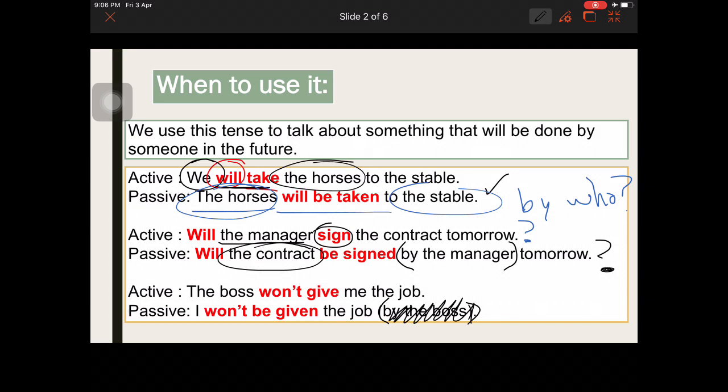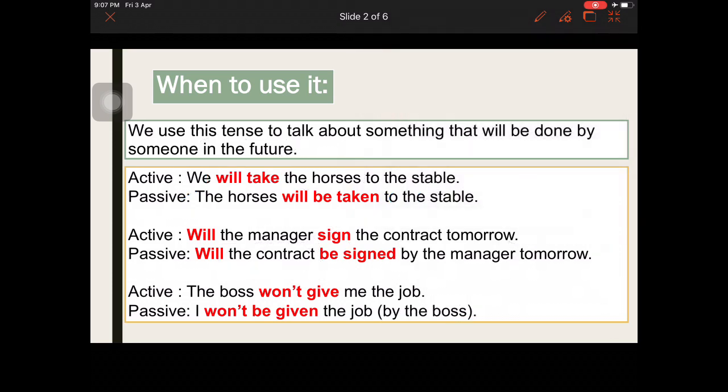Okay? That happens when you have this active and passive idea. One more time, keep the same idea: we use will, or the future, in passive when you want to talk about something that will be done by someone in the future. In the future, maybe in 1 year, maybe tomorrow, maybe in 2 days, maybe in 20 years. We don't know. One more time, time is not important. What's important is what will be done in the future. Okay? So let's continue, shall we?